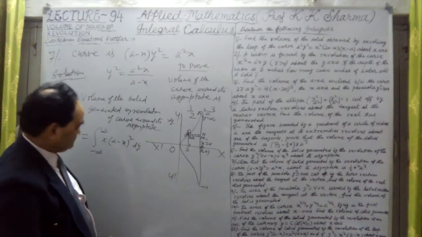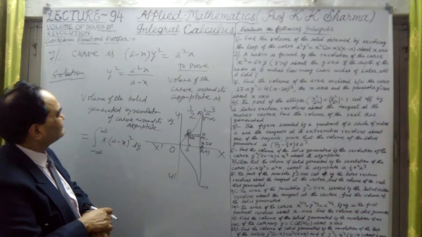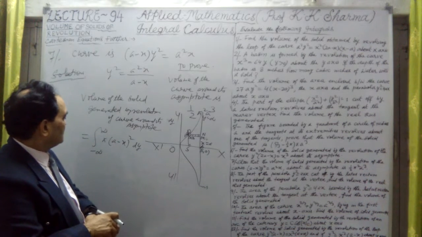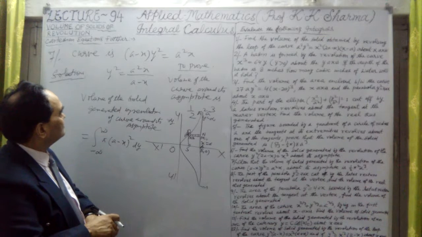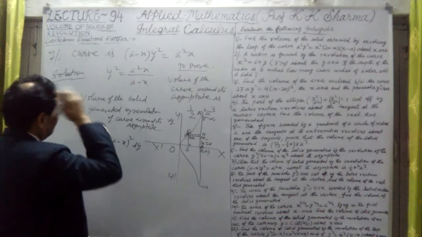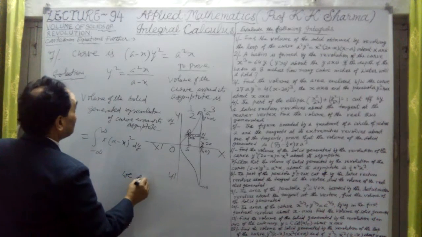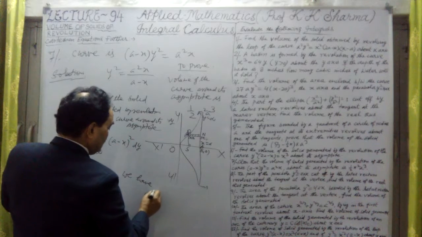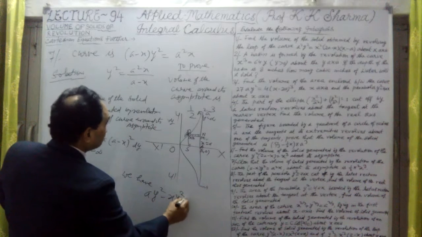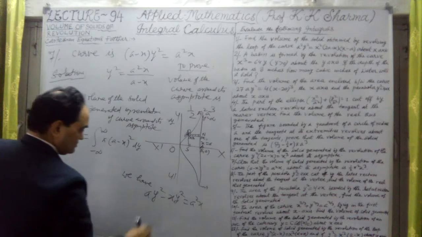Now I convert X from this equation. What is X from there? If I substitute the value of X from that equation, let me solve this for X. Here we have A into y square minus X into y square is equal to A square into X. Now X is common. Take this to that side.